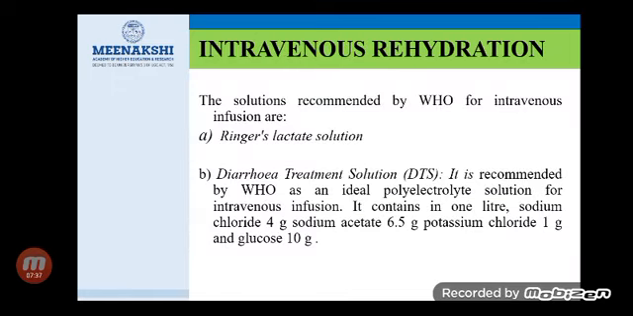Next one is the intravenous rehydration. This recommendation is given by the World Health Organization in order to combat diarrhea. First we have to administer Ringer lactate solution for the children, followed by diarrhea treatment solution. The diarrhea treatment solution consists of sodium chloride 4 gram, sodium acetate 6.5 gram, potassium chloride 1 gram and glucose 10 gram.